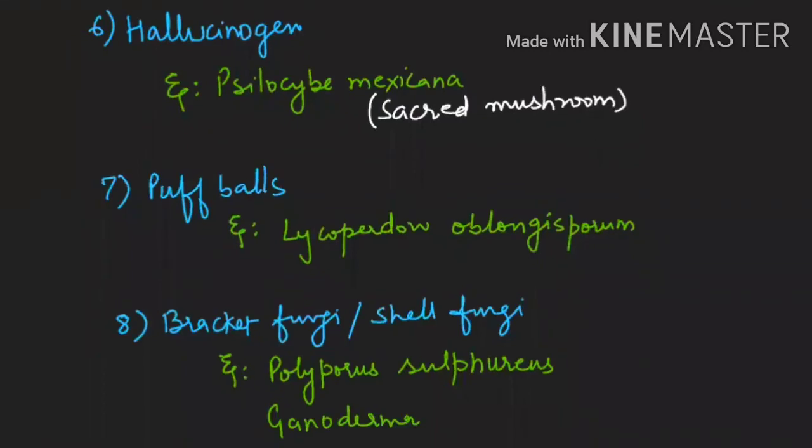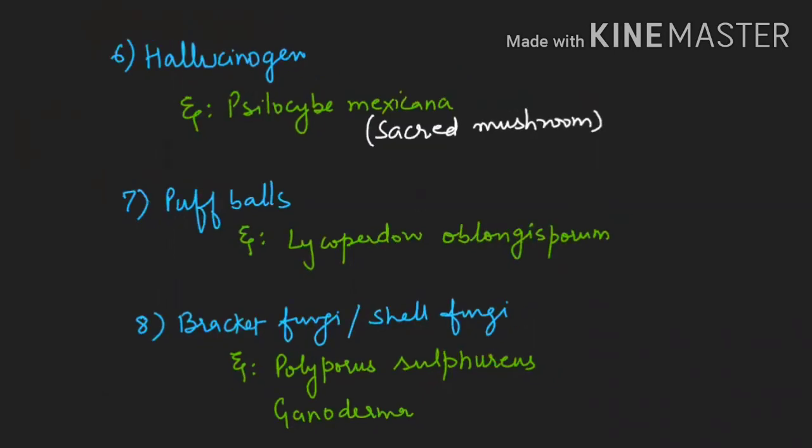Now see, next is hallucinogen. The hallucinogen property is such that people say we can see the sound, instead of hearing the sound, and we can hear the presence of someone. Their imagination is going on; in simple language, they are imagining too high. One fungus responsible for hallucination is Psilocybe mexicana, which is also known as sacred mushroom. So till now we discussed so many types of mushrooms.